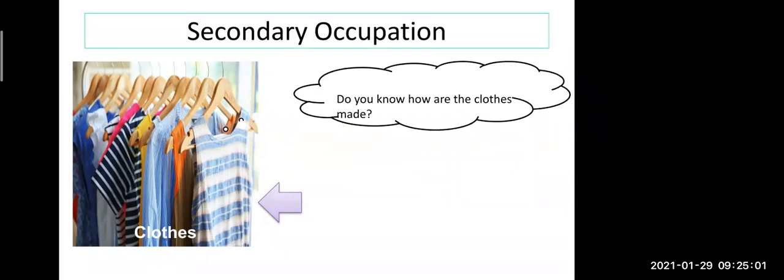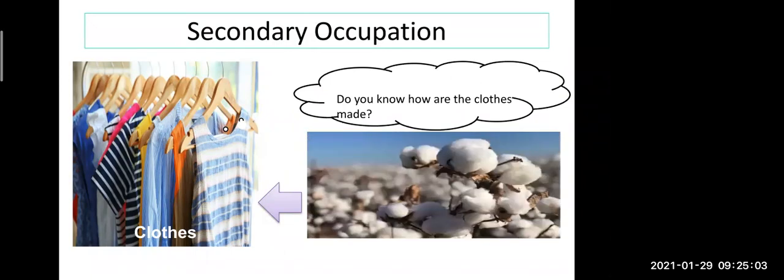Do you know how the clothes are made? So that girl has answered very well. The clothes are made from the cotton. And what is the process? क्या process है for making the cloth from the cotton? What is the process, beta? Now cotton is a raw material which we get from the nature. It is an agricultural product. It is a natural product that we get from the nature.